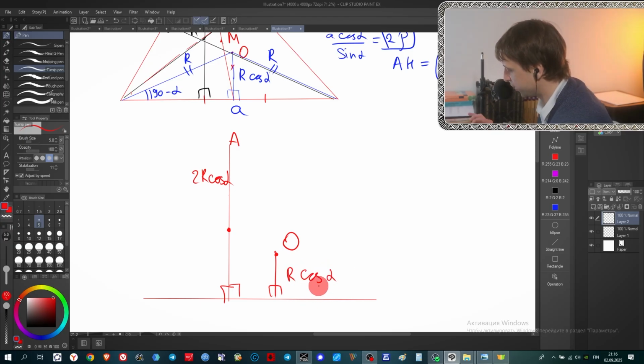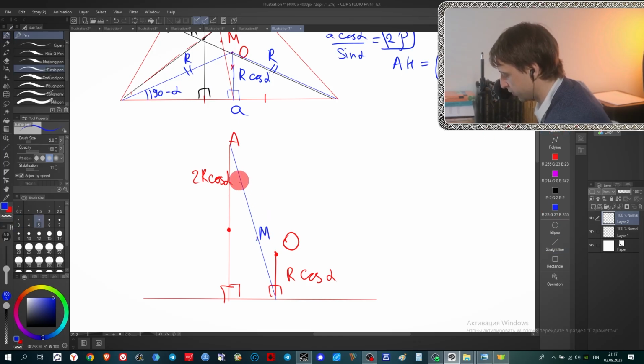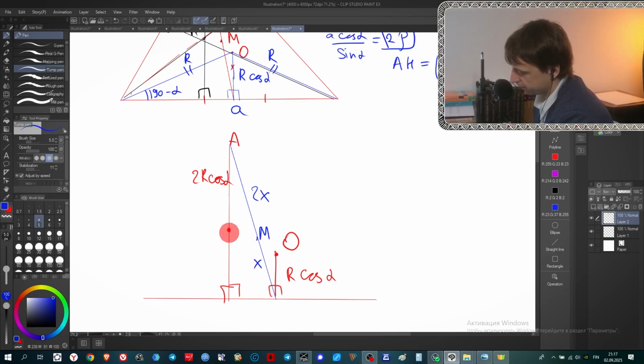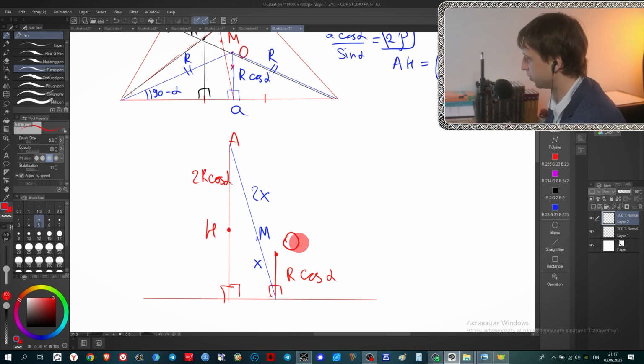And the point M, it's on this median. Let's make a median here, and the point M divides this median with relation 2x to x, 2x here and x here. And now it's very easy to understand why these points H, M, O belong to the same line.